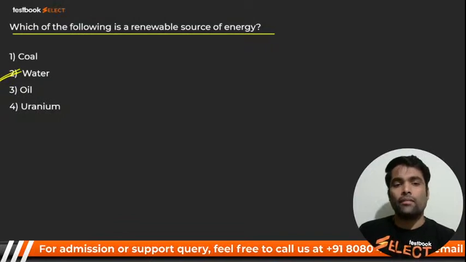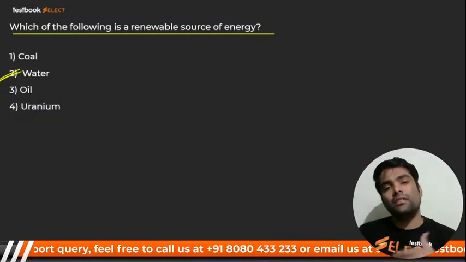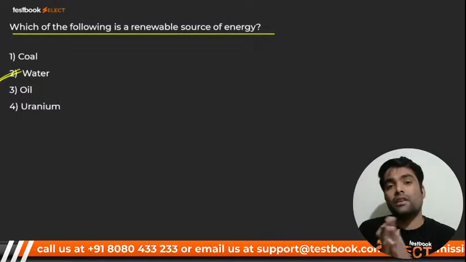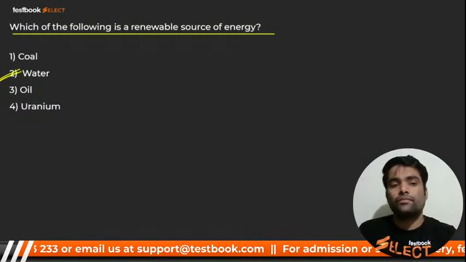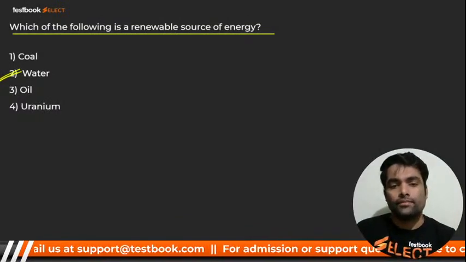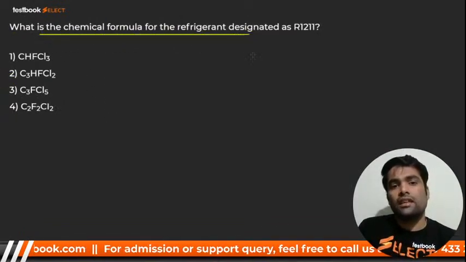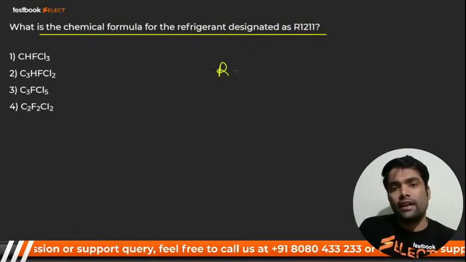Option will be water. Very good. Sometimes in some books they mention 5 to 8, but whenever it comes to less than, we have to consider the lesser one. Very good. Water, which is the chemical formula for the refrigerant R1. You know that it is what?